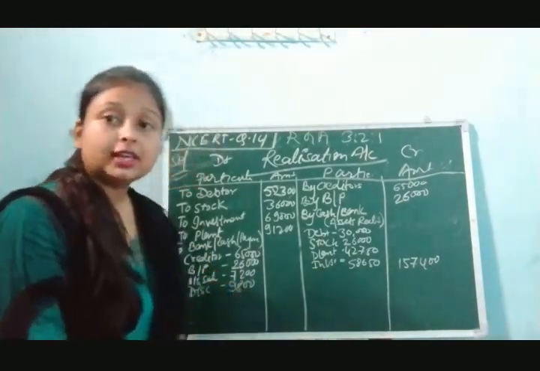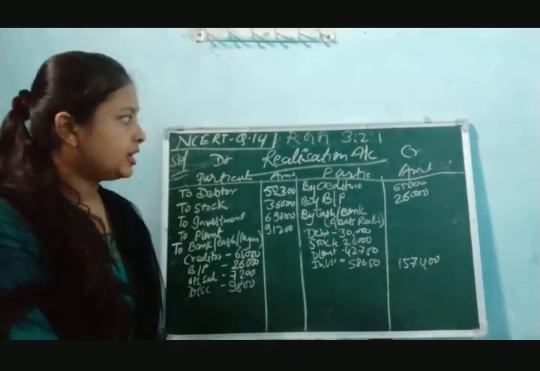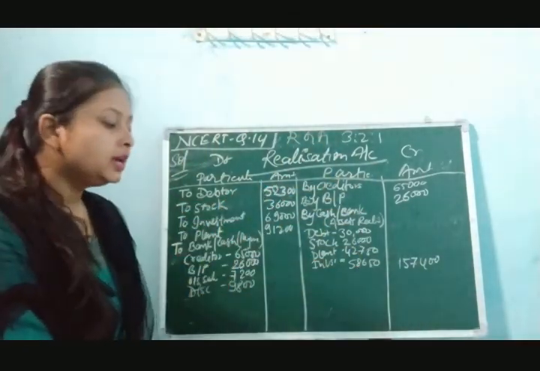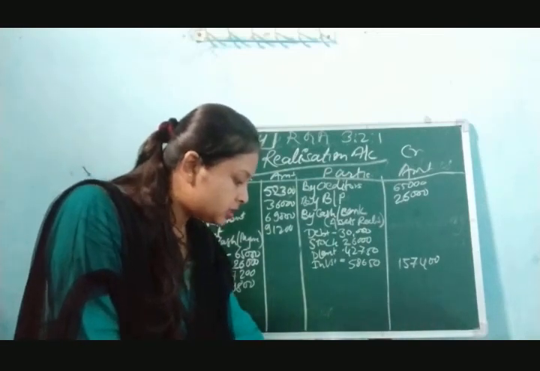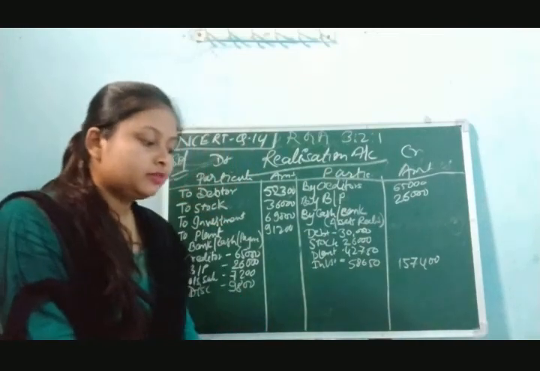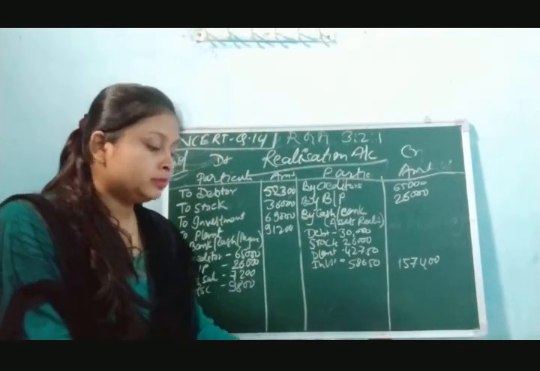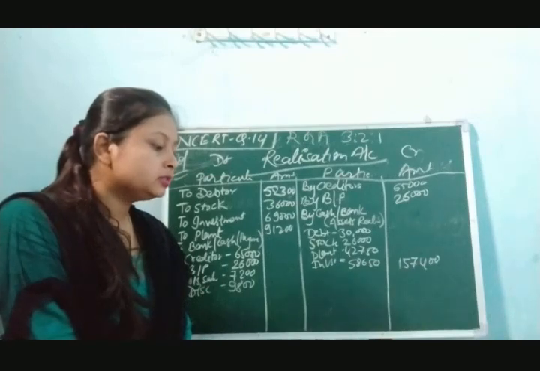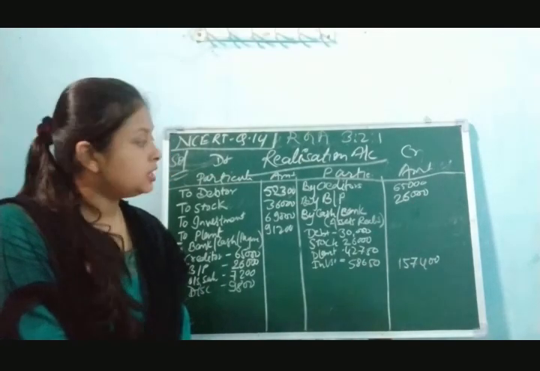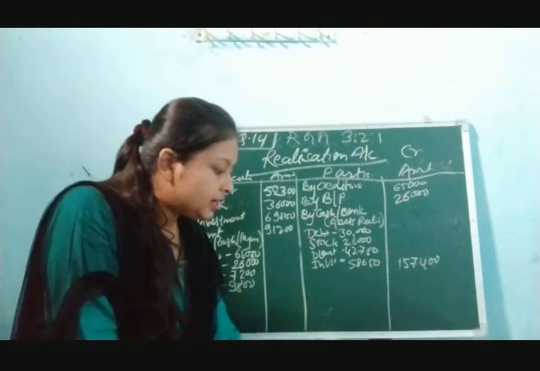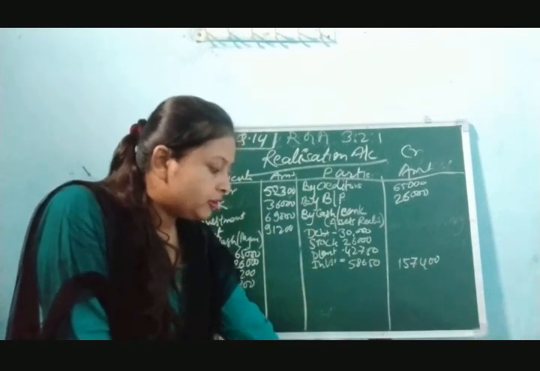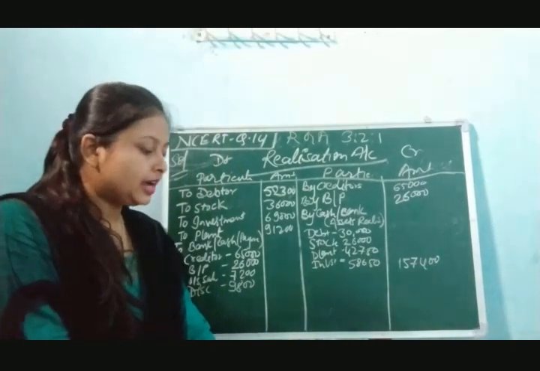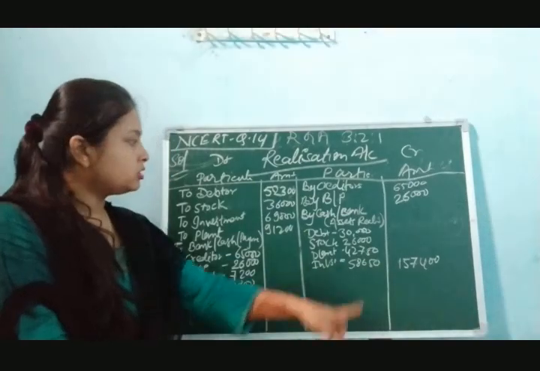But in the question one thing is also given: the realization expenses, all these procedure expenses, will be borne by Rita. We have appointed Rita, the partner, and she is going to realize the amount of assets and after that she will get a commission of 5% on the assets realized except cash, and she will bear all the realization expenses.